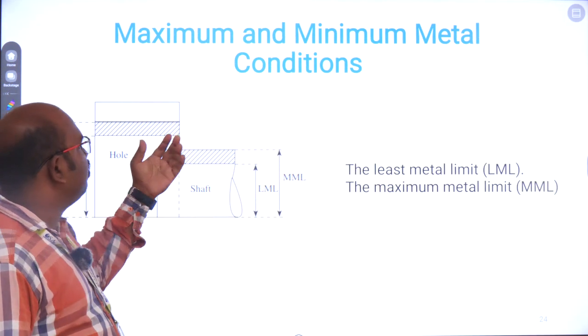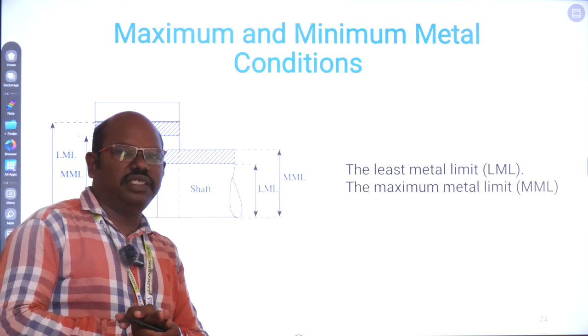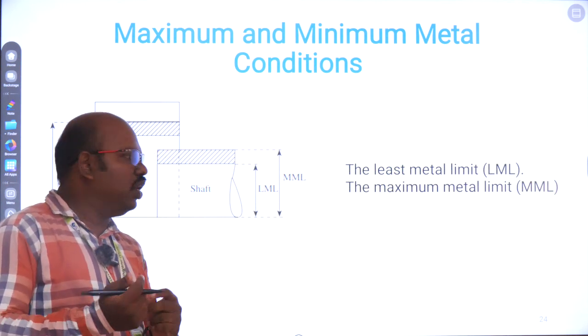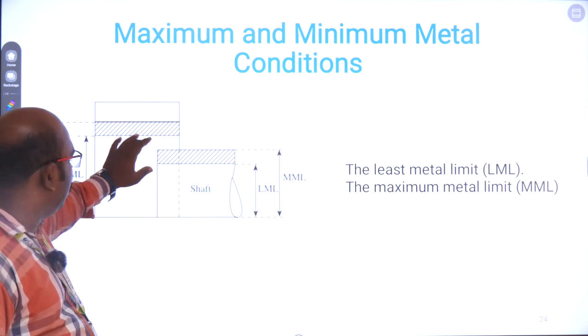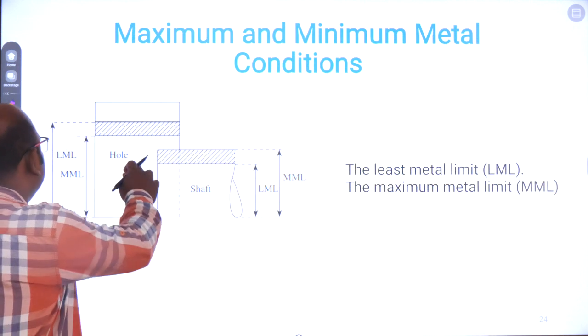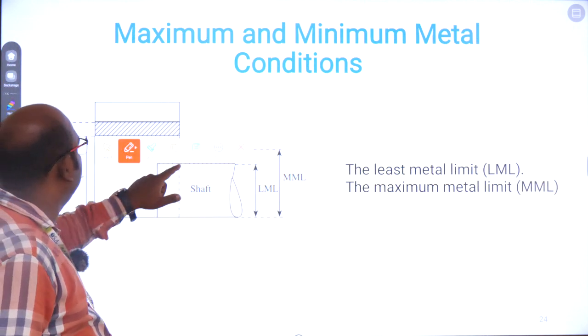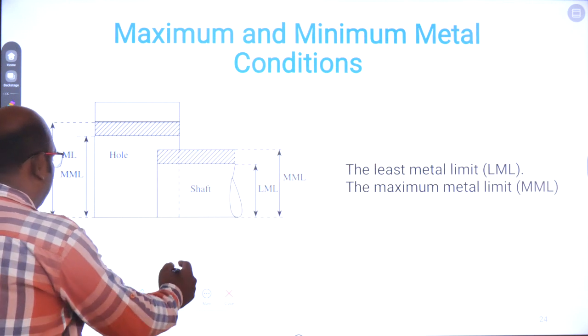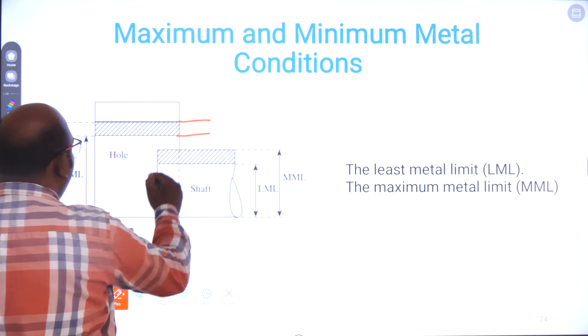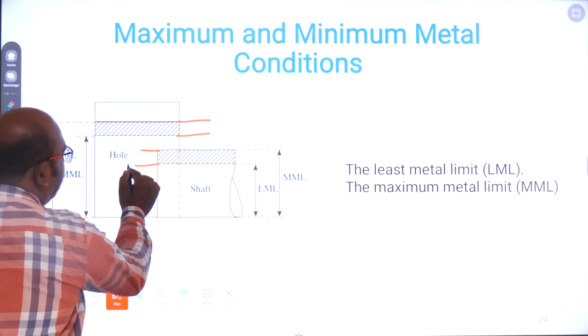Next one is the maximum and minimum metal condition. What is maximum metal? Minimum metal is nothing. Okay, we can see this. This is a hole. This is a shaft. Okay, these are the limits. This is the limit of the hole. This is the limit of the shaft.